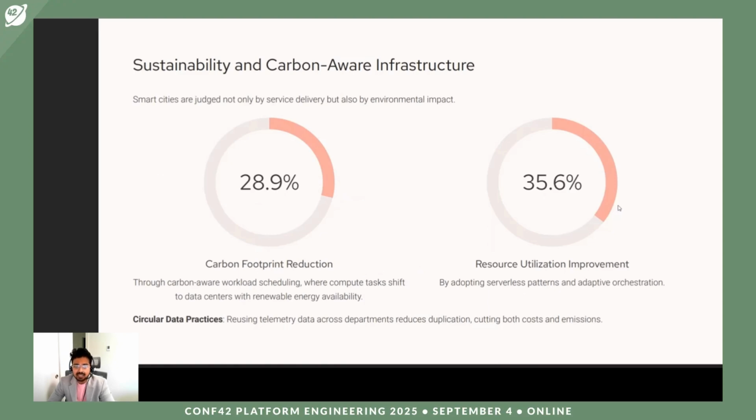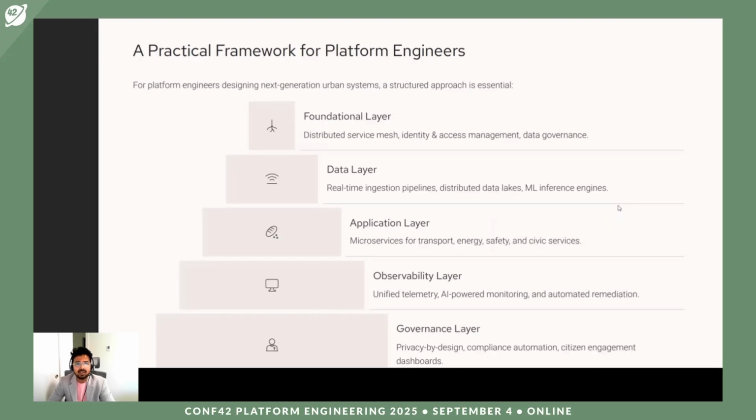Circular data practices are one of the things which we use in the system. It definitely helps reduce the carbon footprint and increase sustainability, where reusing telemetry data across departments reduces duplication, cutting both cost and emissions. Now let's see what a practical framework looks like.